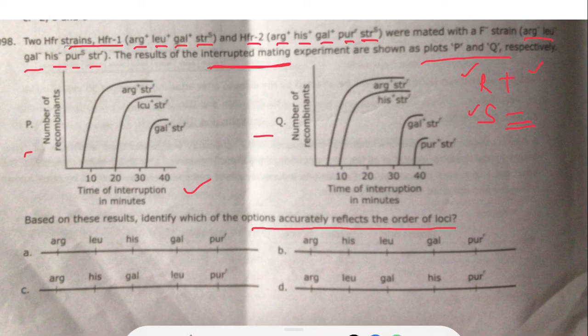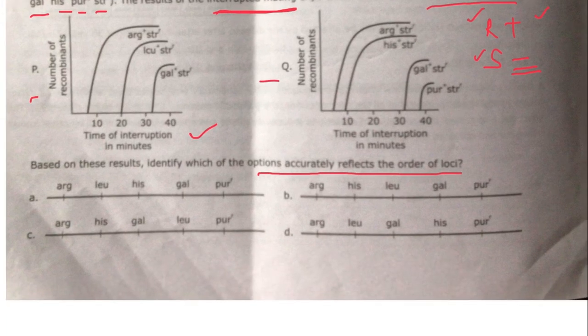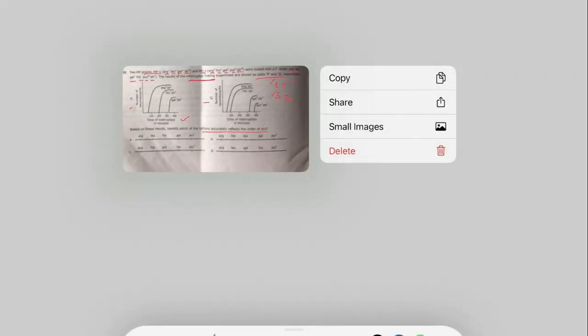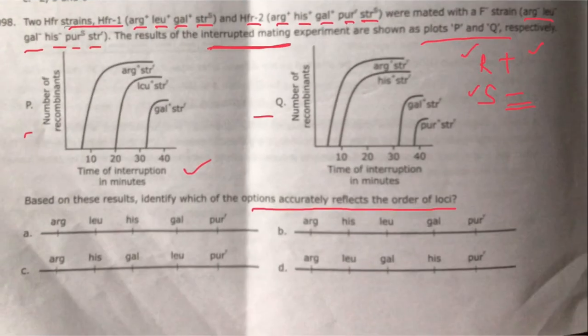So here we have to find out the gene order. As we discussed in transformation, in conjugation you will also get a question to find the gene order. So how can we find it? First we find the gene order for plot P. In plot P, at 10 minutes there is arginine, then streptomycin. Let me write it down.